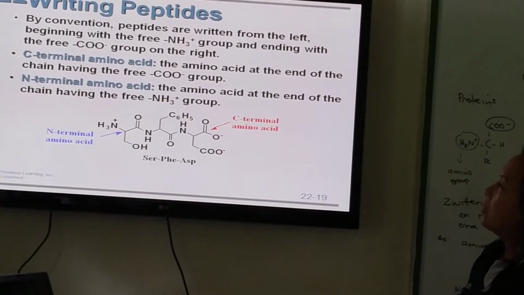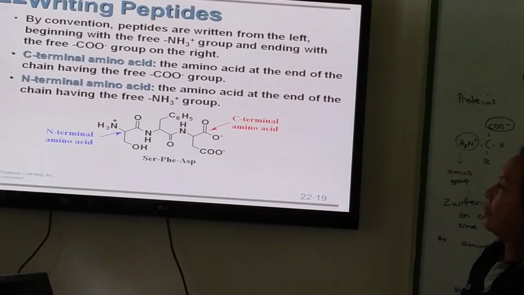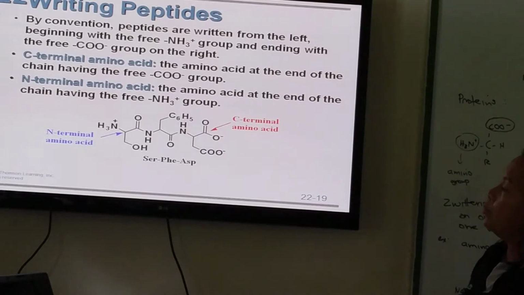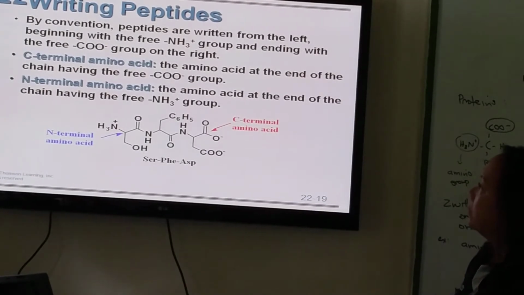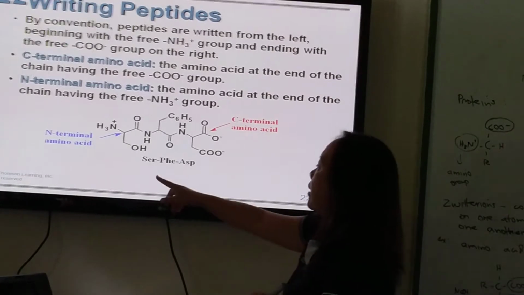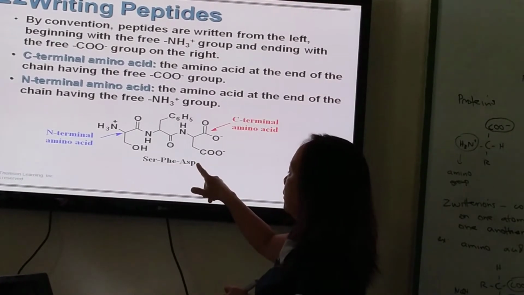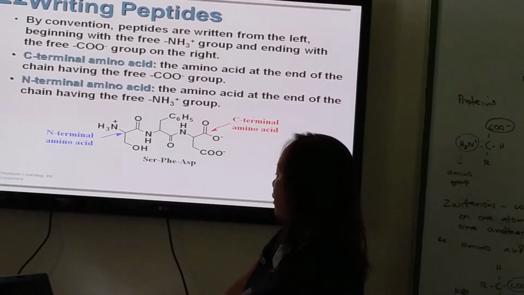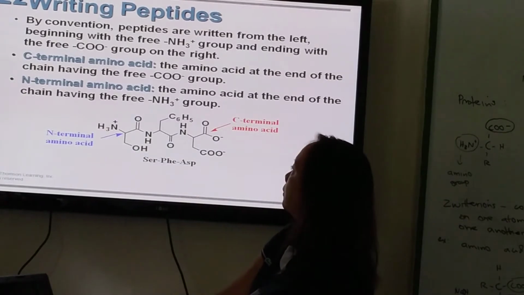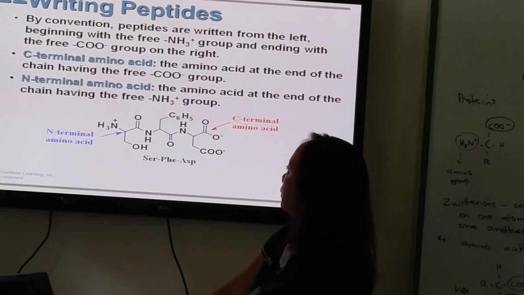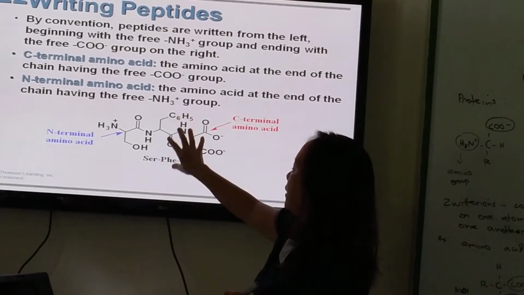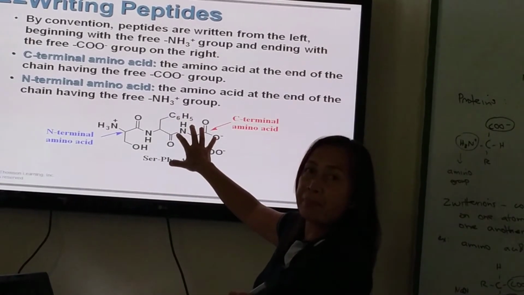Okay, so I have the C terminal and the N terminal, meaning the carboxyl and the N refers to the amino group. Serine, phenylalanine, aspartame, or aspartic acid. So bonded together, these are tripeptide bonds.